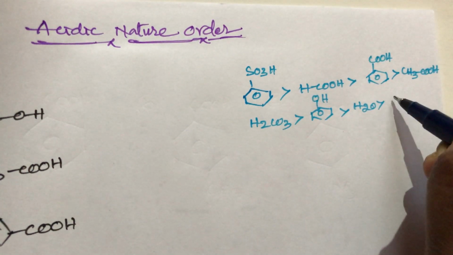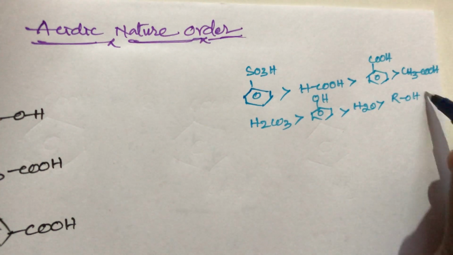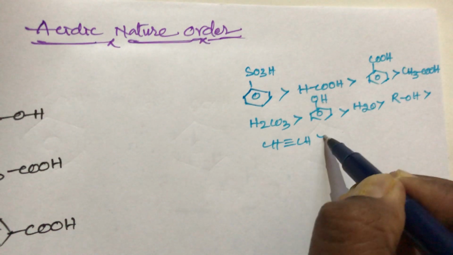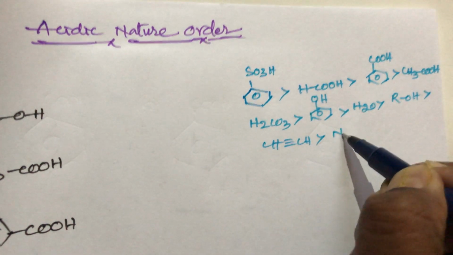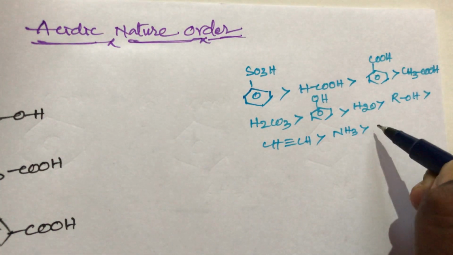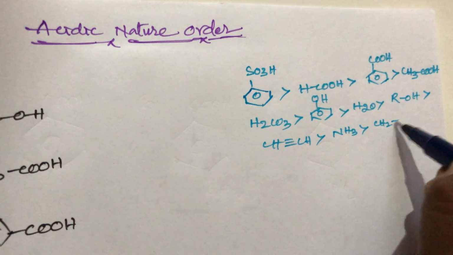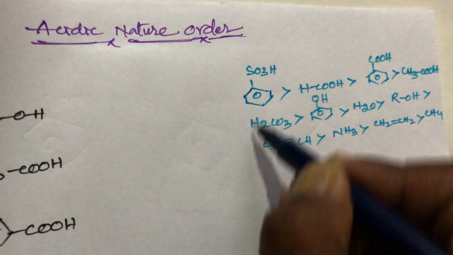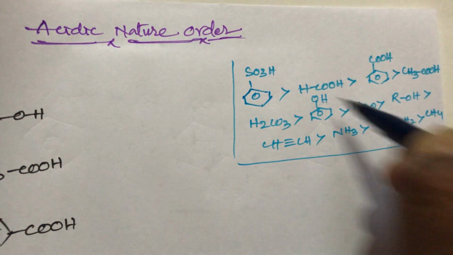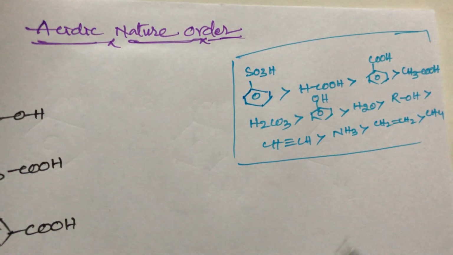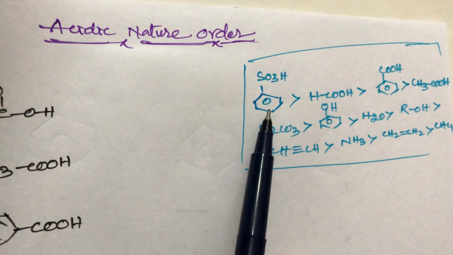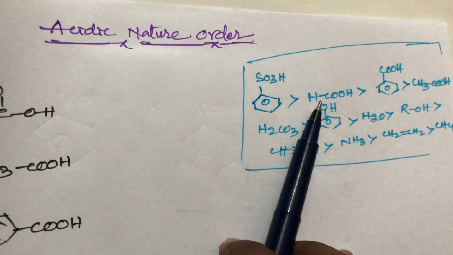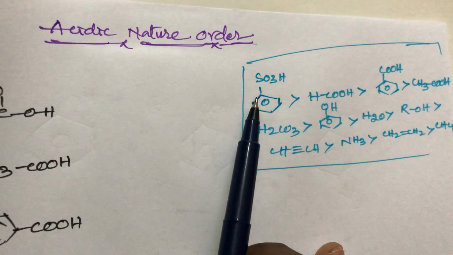Water is greater than alcohols. Alcohol is greater than alkynes, that is acetylene. Acetylene is greater than ammonia. Ammonia is greater than alkenes, CH2=CH2. After that alkanes, CH4. So these are the important orders. You remember this is the order. A simple trick: first priority goes to benzene sulfonic acid, then after that formic acid. The first strong acid is benzene sulfonic acid.